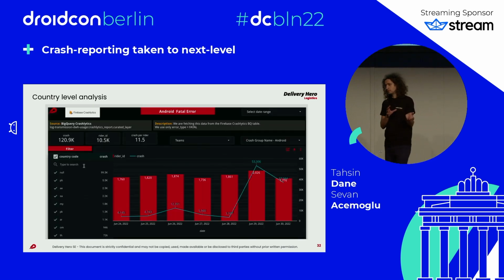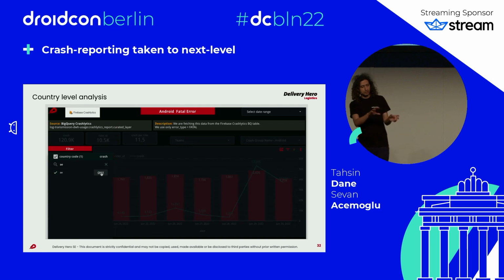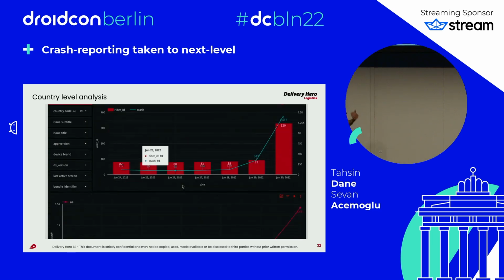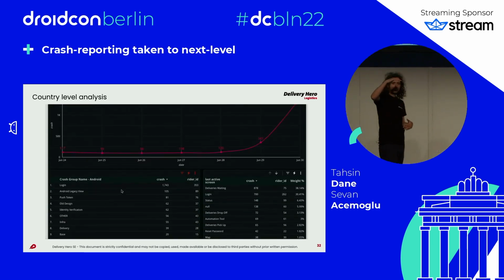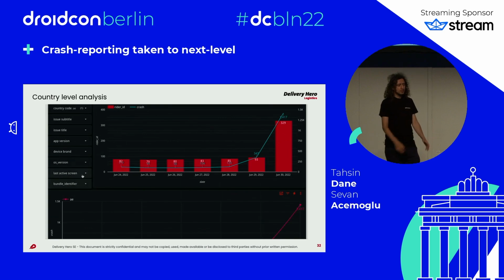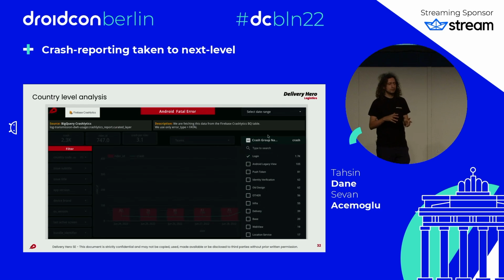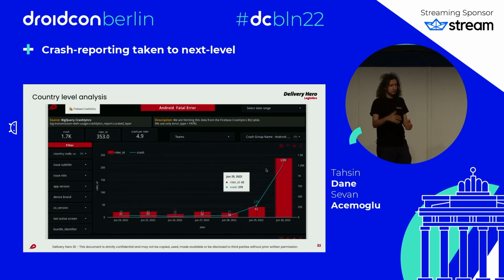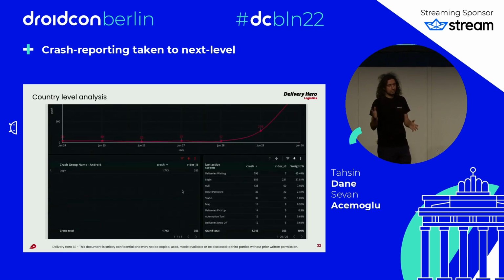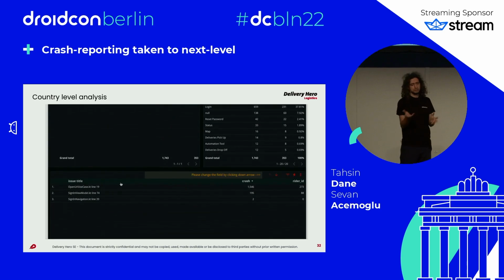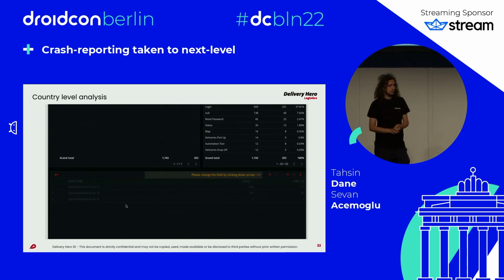This really helps us identify. Maybe this one is so high that it was also visible in Crashlytics, but also you have to go one by one, because the Arab Emirates is one brand. You wouldn't see this in the other one, right? So this is a holistic approach and helps us find it. Then after this point, once you identify the issue, you again go to Crashlytics and find the issue there. You have more information about the stack trace. Maybe it's already useful. Maybe if you want more information, then it becomes really easy to find it in Firebase.